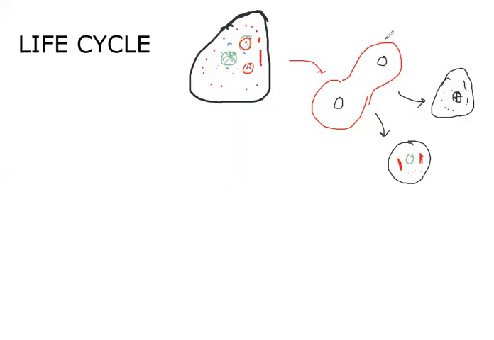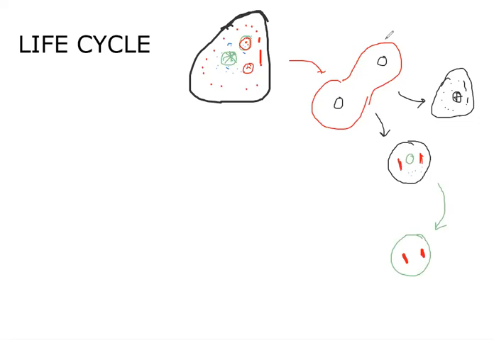Yes, the pre-cystic stage. After the binary fission, some of the stages will become the pre-cystic stage. These pre-cystic stages will come into the lumen of the large intestine. What is the meaning of pre-cystic stage? It is the stage before the formation of the cystic layer. So this pre-cystic stage will go for the encystation process.